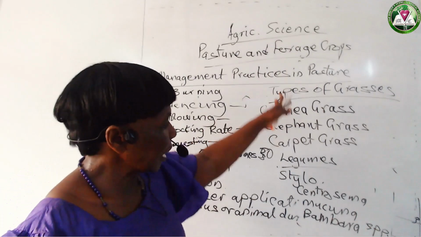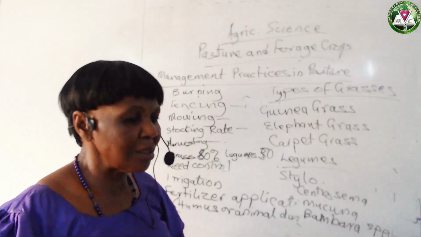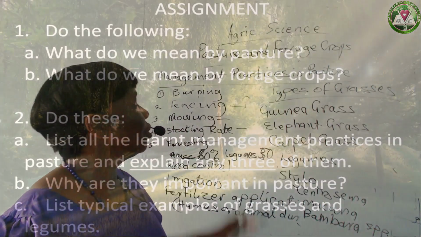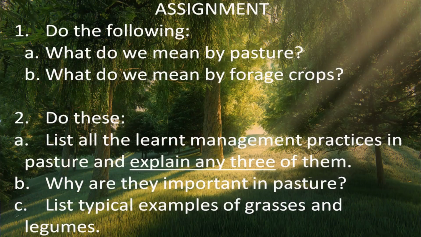Of course, typical examples of grasses and legumes. Okay, so for your assignment, you explain pasture and forage crops, and then the management practices. Out of the ones you list, you explain three, and then give us typical examples of grasses and legumes.